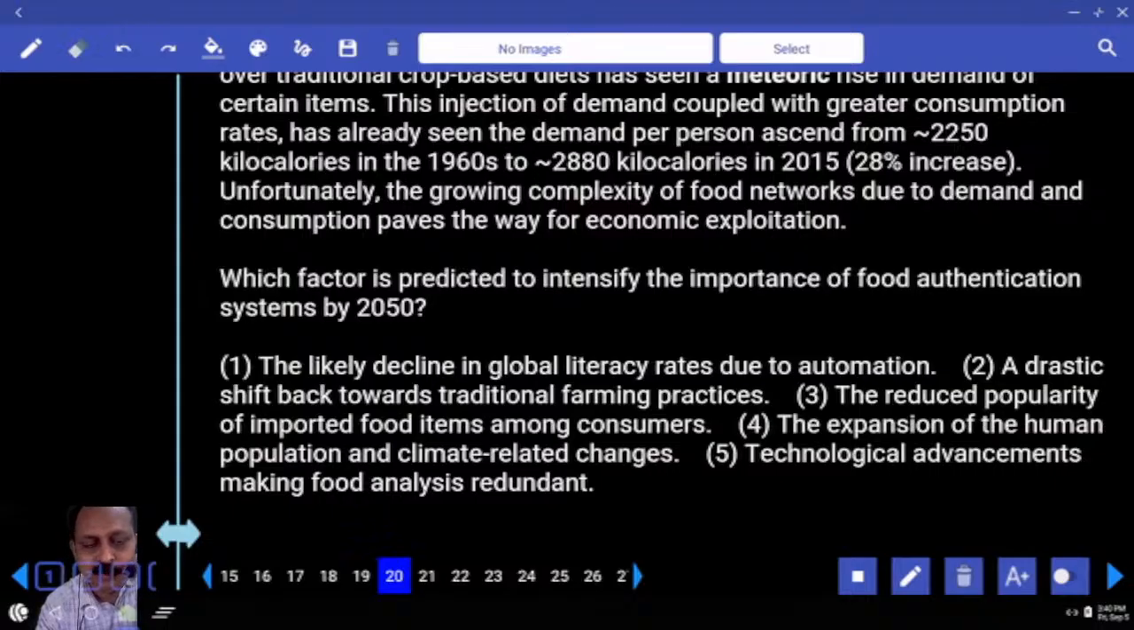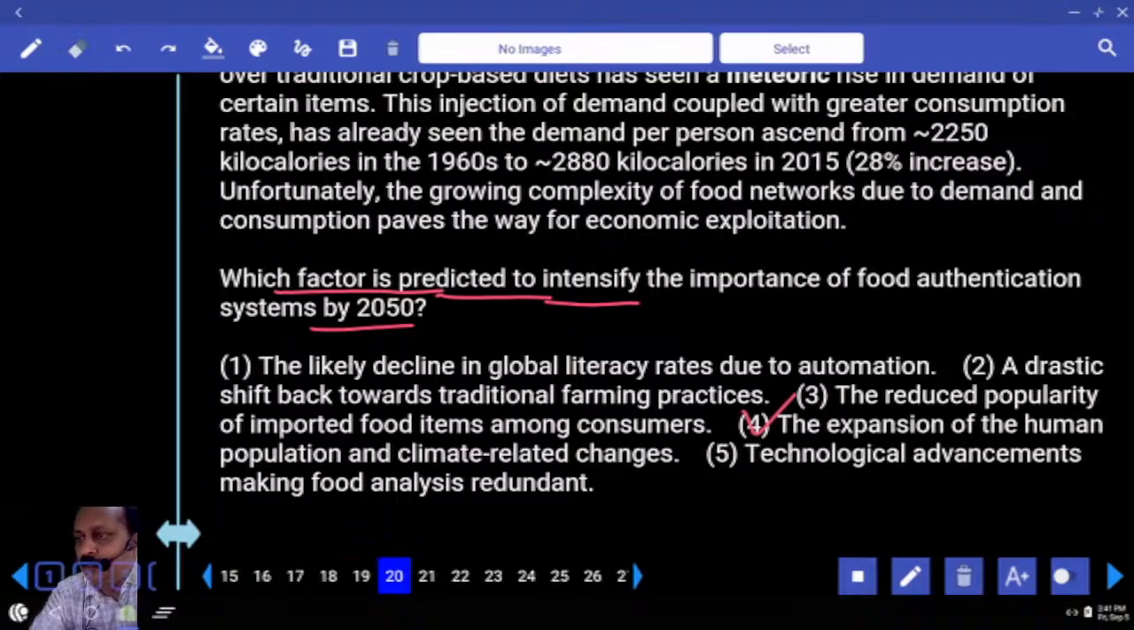Which factor is predicted to intensify the importance of food authentication systems by 2050? This is a bit difficult. By 2050 talks about how many years from now? 25 years, a long way to go. Can you say the likely decline in global literacy rates due to automation? No way related. A drastic shift back towards traditional farming practices. No way related. The reduced popularity of imported food items among consumers. No way related. The expansion of the human population and climate related changes. So what is the answer here?